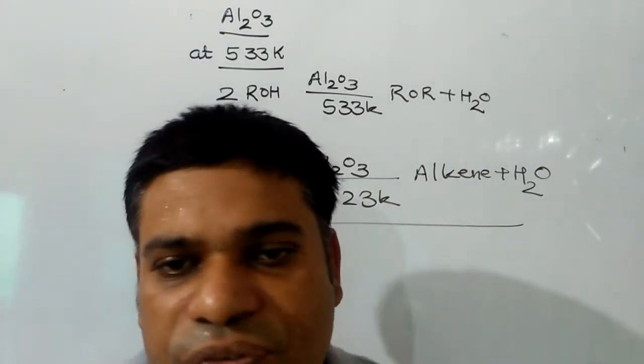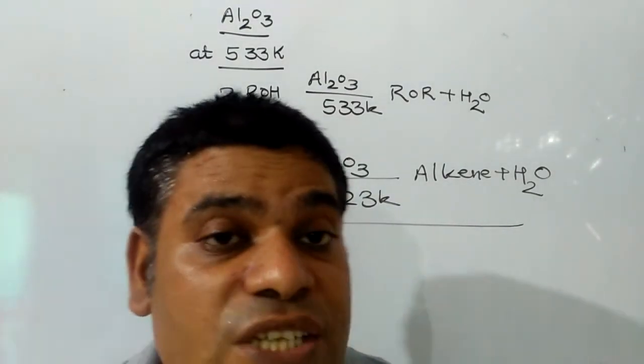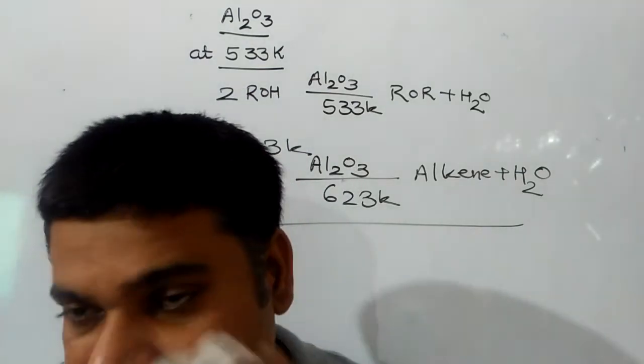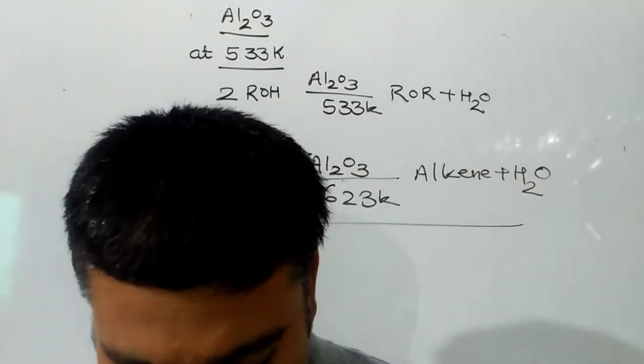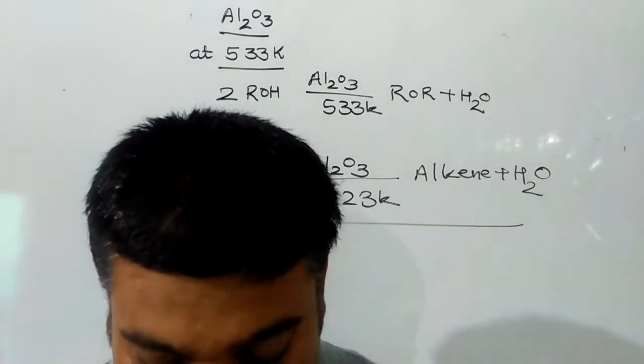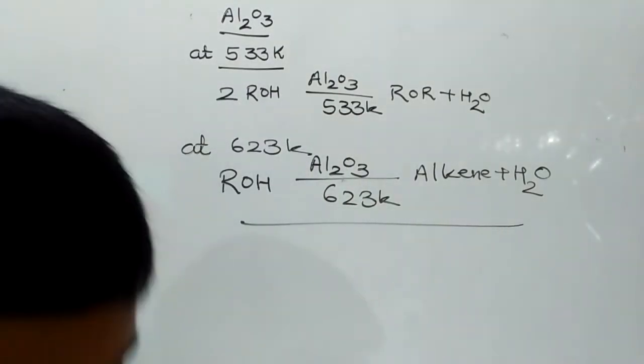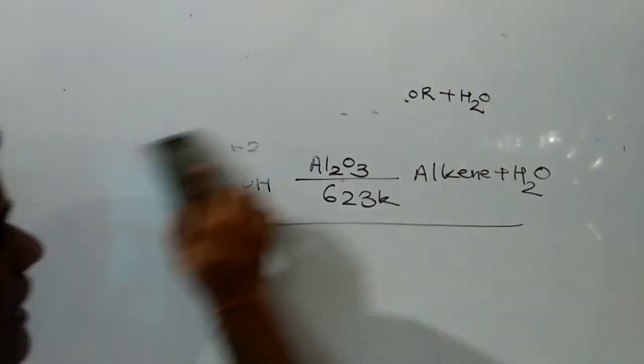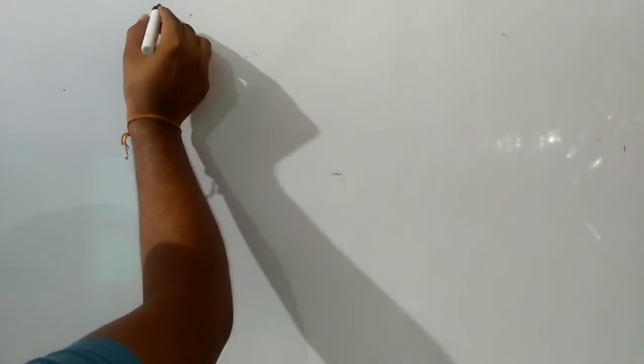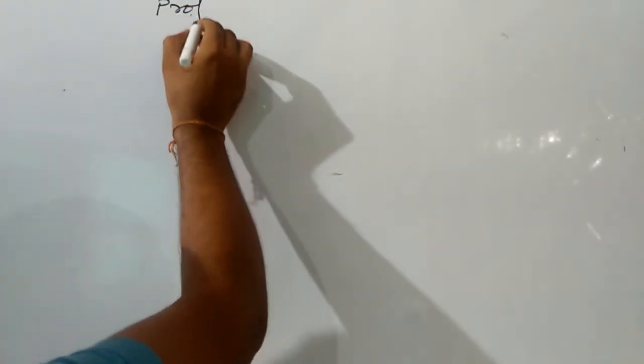Now I am discussing a few conversions which may be based on the dehydration reaction itself. First I am going to discuss a few easier ones, and then we will proceed to the harder ones. The first is to convert propene into propan-2-ol.